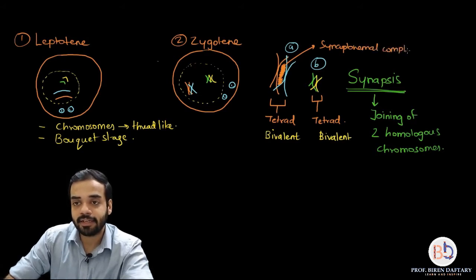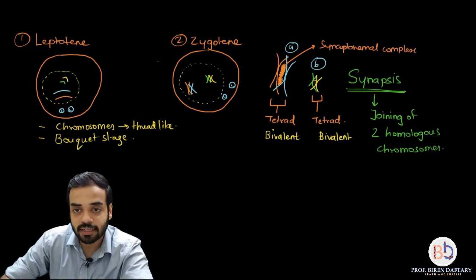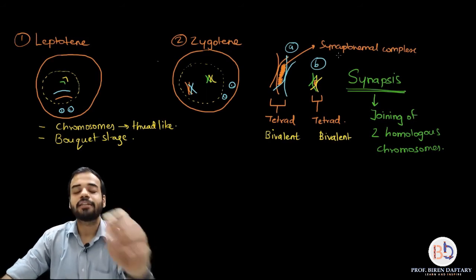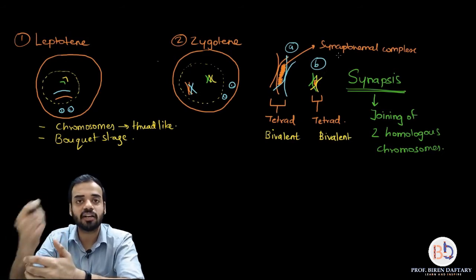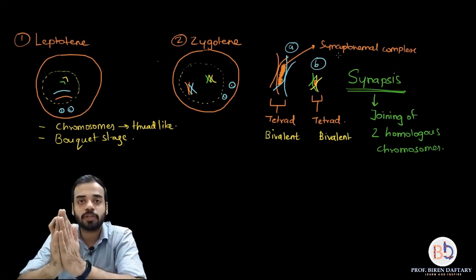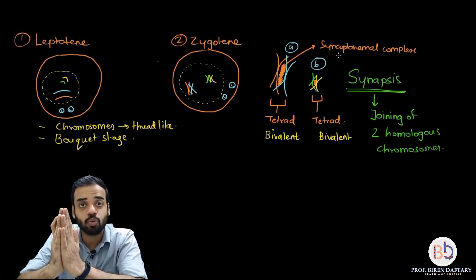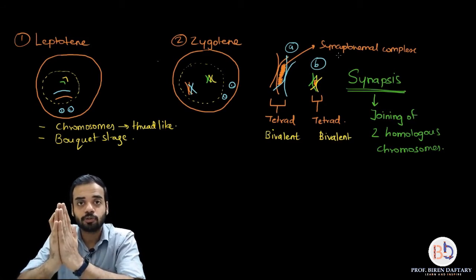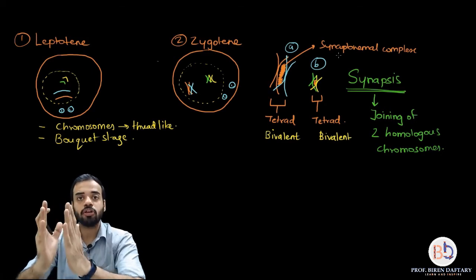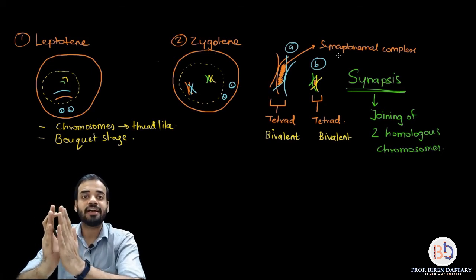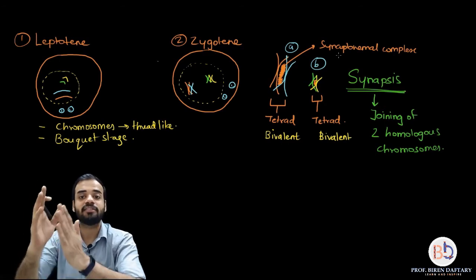Okay, and in the other diagram also, this area between the 2 chromosomes is called the synaptonemal complex. The synaptonemal complex acts like a gum and helps in attachment of the 2 homologous chromosomes with each other. It is present in between the 2 homologous chromosomes, and both homologous chromosomes are attached throughout their length. Please remember.